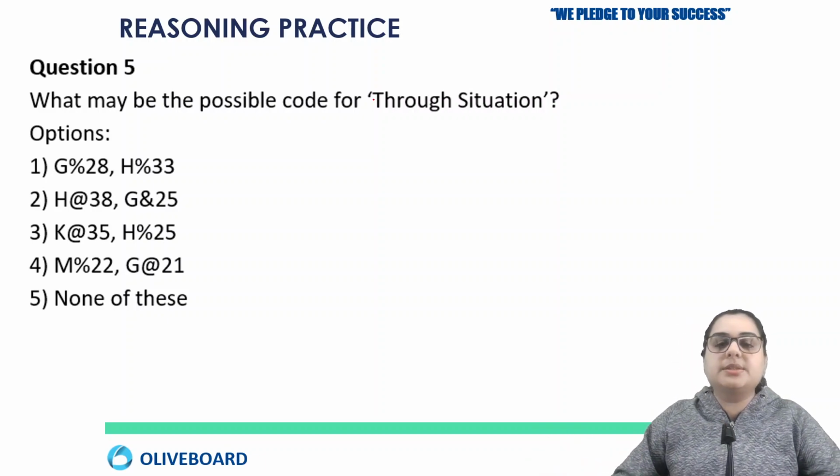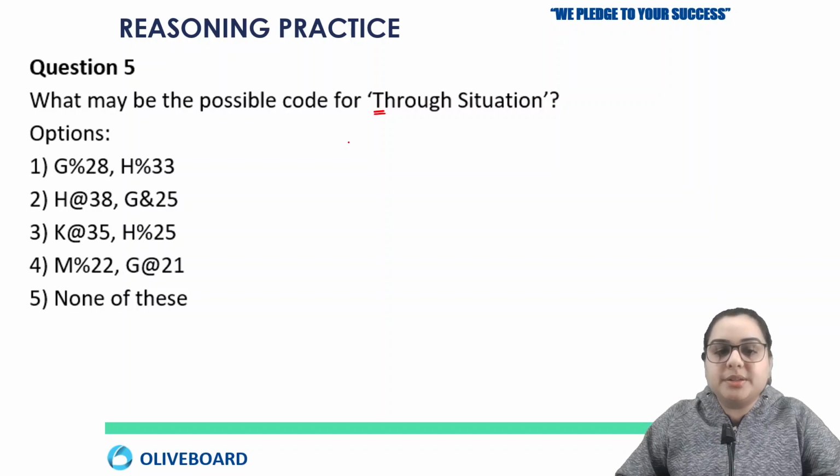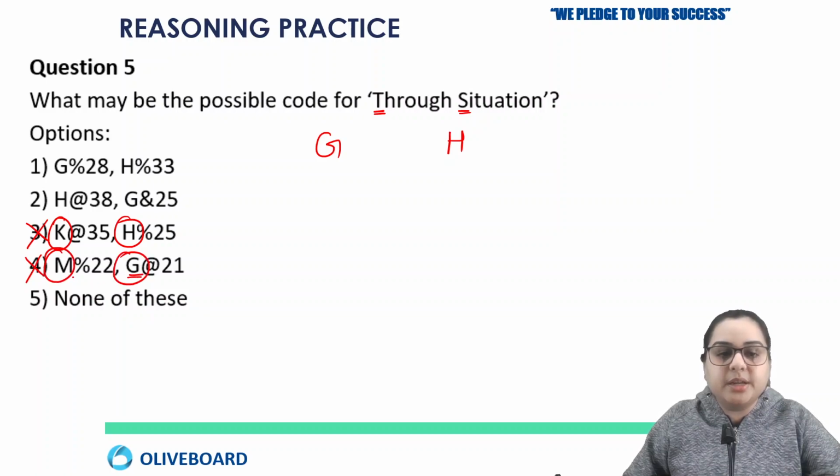Okay, so here you have the first alphabet T, which will make a pair with G. Here you have S, which will make a pair with H. So your answer should have the combination of G and H. So the third will be wrong, because here you have K and H. And the fourth one is also wrong, because you have M and G. So G although is correct, M cannot be your answer. So the answer will be out of the first and second option.